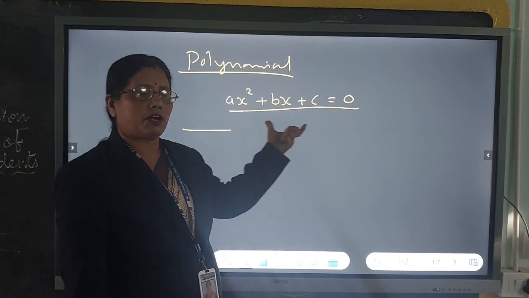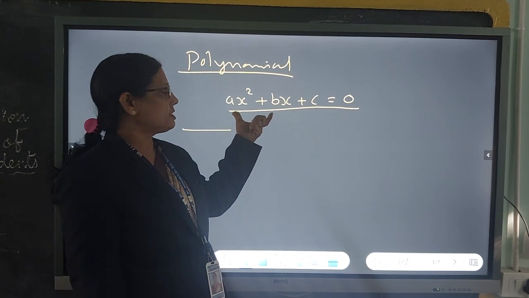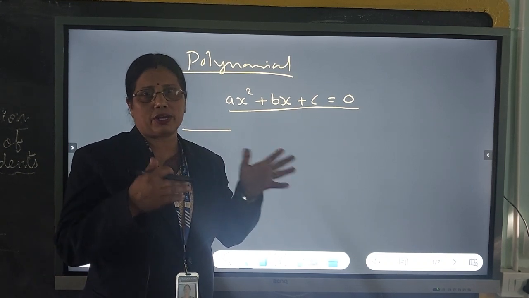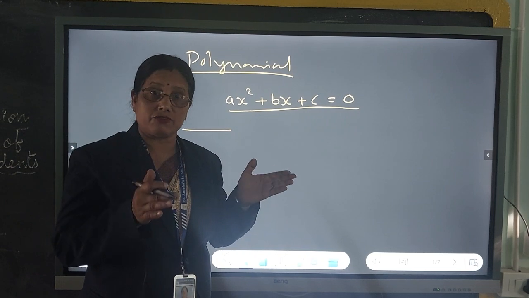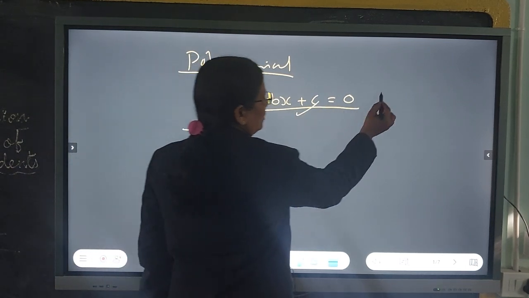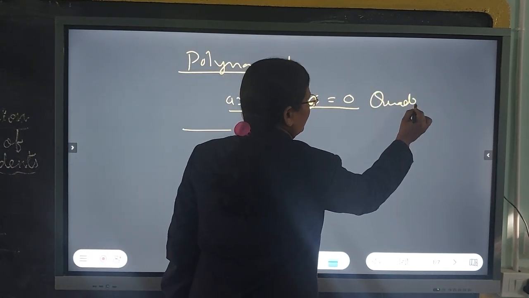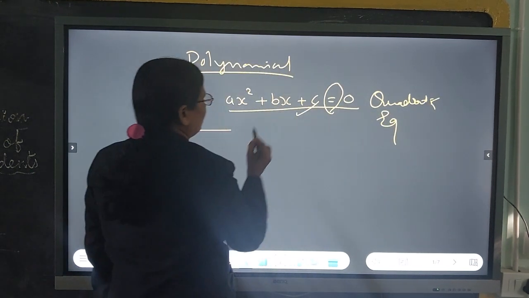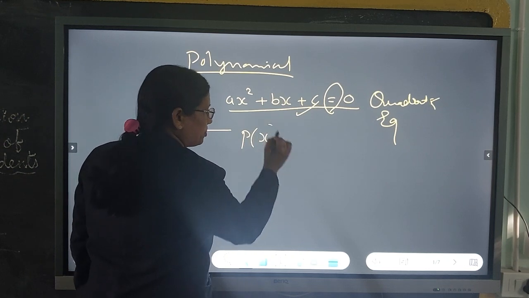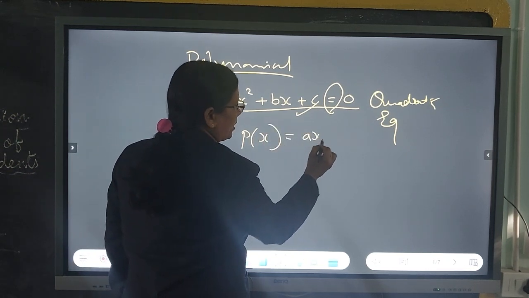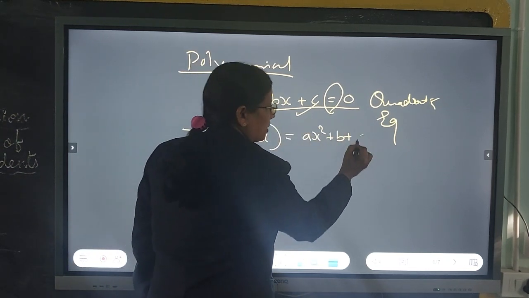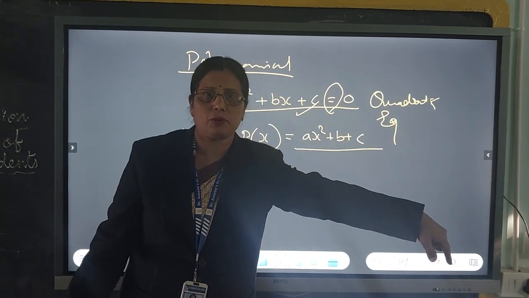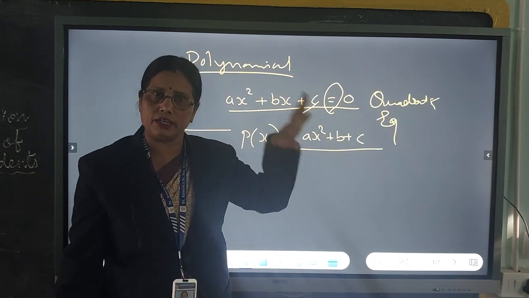When we come to ax square plus bx plus c equals 0, it is a confusion for the students. It is now a quadratic equation: written as a polynomial it is p of x equals ax square plus bx plus c, and when it is equal to 0, that polynomial turns into a quadratic equation.